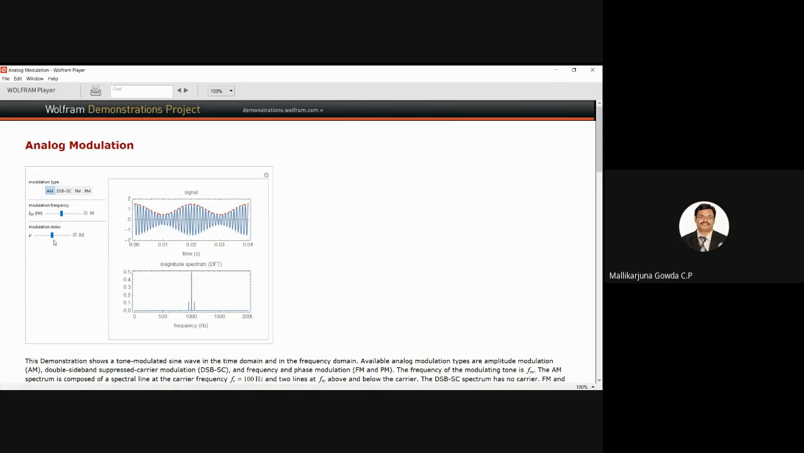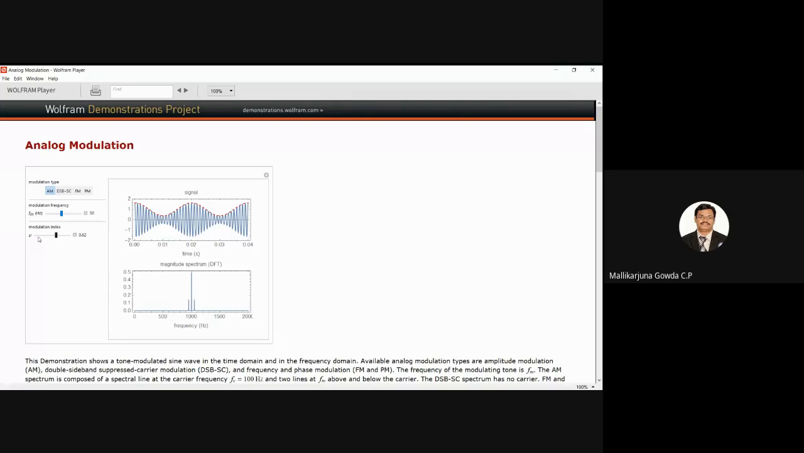As of now, I set modulation index as 0.5. So with that, this is the time domain representation of the amplitude modulated signal, and this one is the frequency domain representation of that. So I can vary the modulation index. Are you able to see that change?